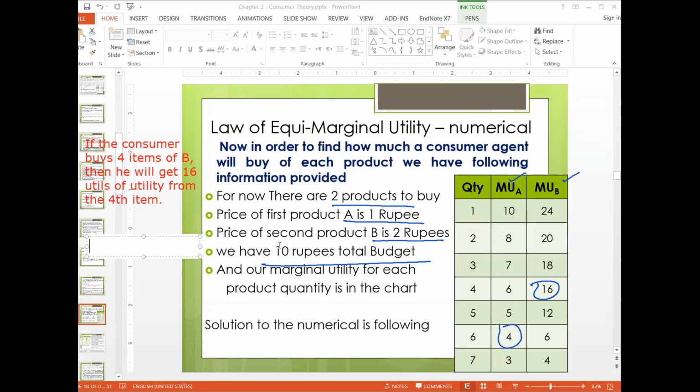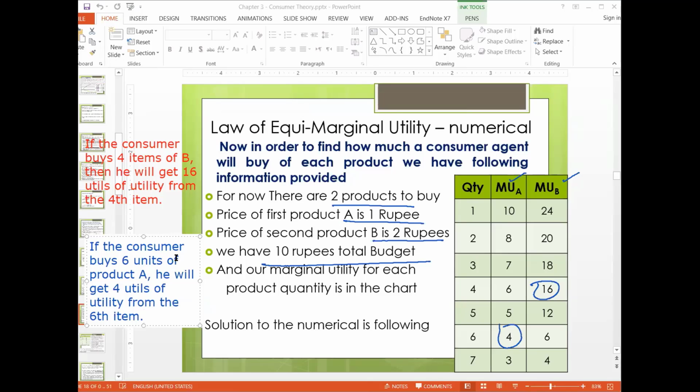If the consumer buys 6 units of product A, he will get 4 utils from the 6th item. Utils is the unit of happiness, utils of utility. This is the meaning of each number. Hopefully it is clear now.